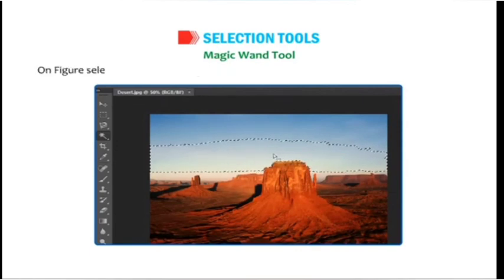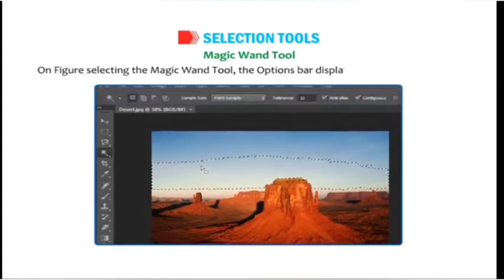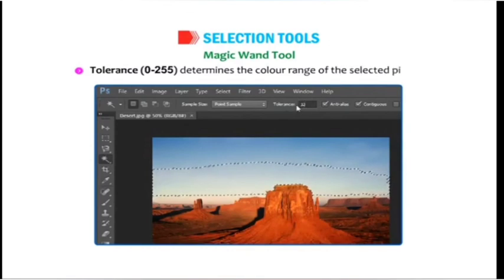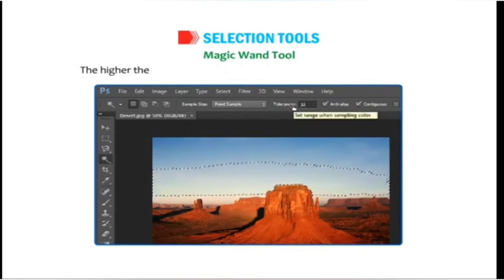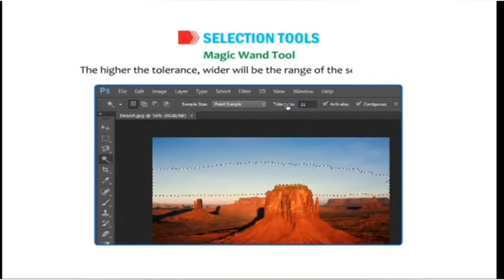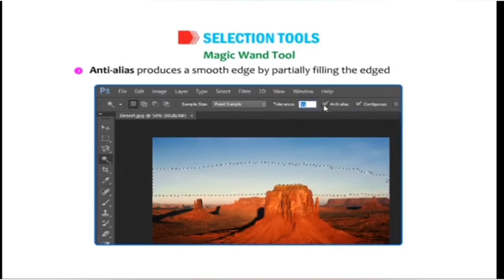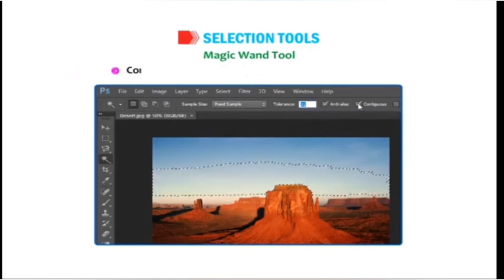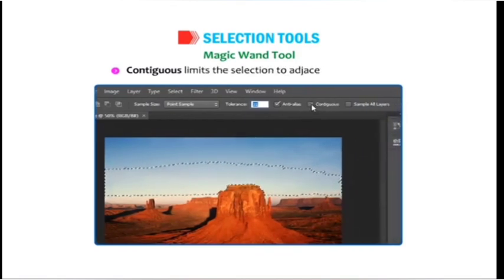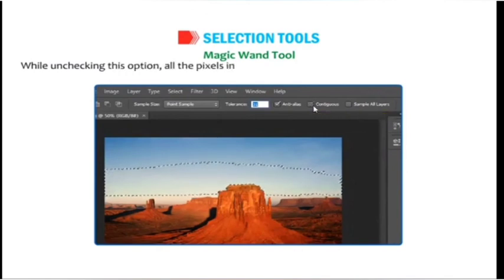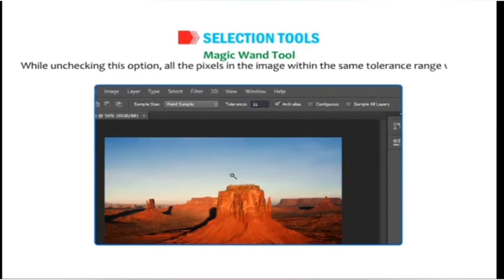On selecting the Magic Wand tool, the options bar displays the following options. Tolerance 0 to 255 determines the color range of the selected pixels. The higher the tolerance, wider will be the range of the selected pixels. Anti-alias produces a smooth edge by partially filling the edged pixels. Contiguous limits the selection to adjacent pixels only. While unchecking this option, all the pixels in the image within the same tolerance range will be selected.